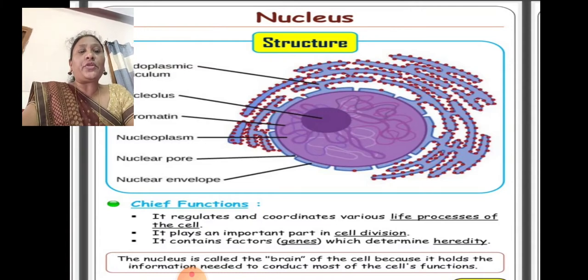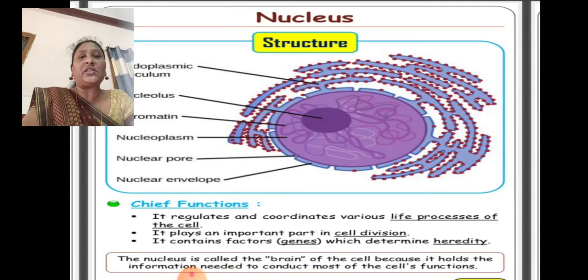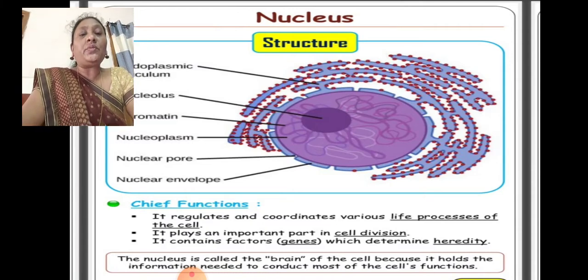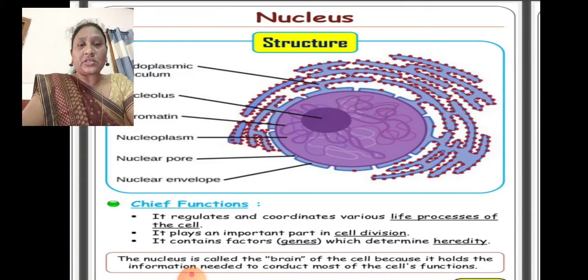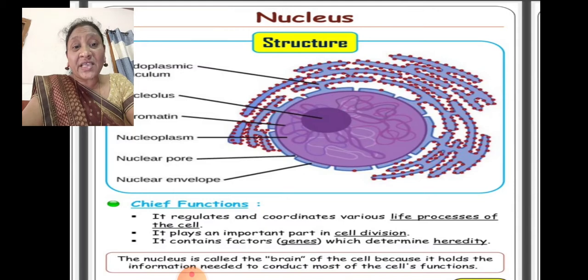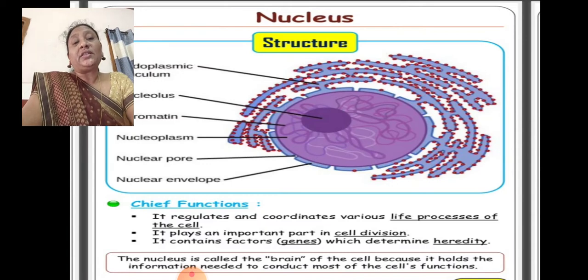It regulates and coordinates various life processes in the cell. All the life processes in the cell are controlled or coordinated by the nucleus. It plays an important part in cell division. While the cell is dividing, the nucleus will divide and the chromosomes also will be divided. It contains the factors, which are nothing but genes. Before the word gene was coined, scientists used to call genes factors, which determine heredity. That means it defines the parental characters, which helps to transfer the parental traits to the offspring.